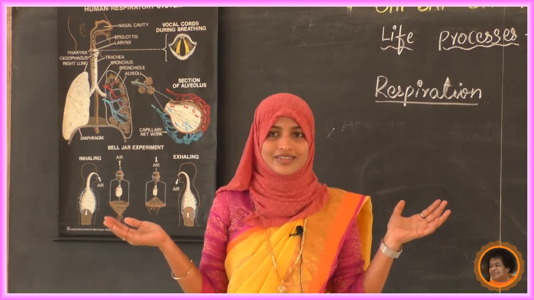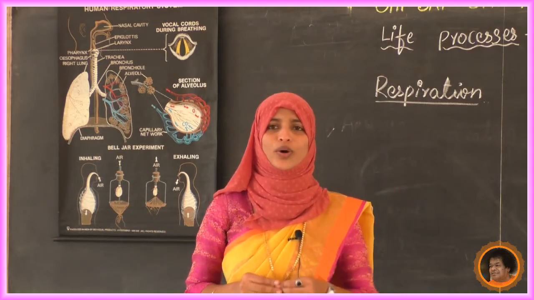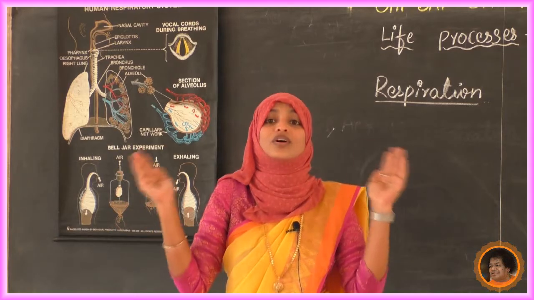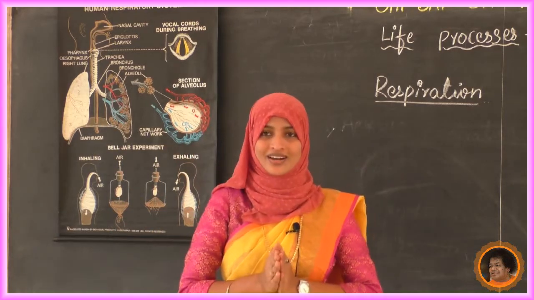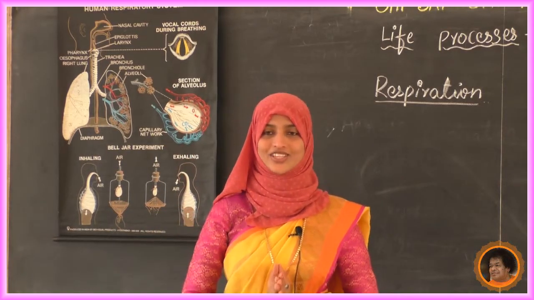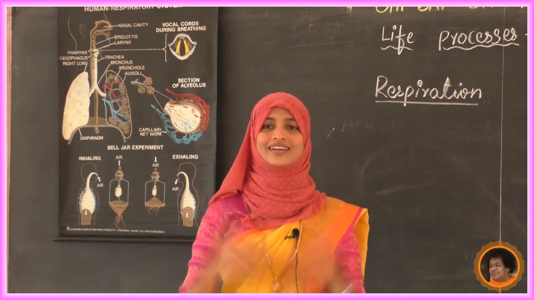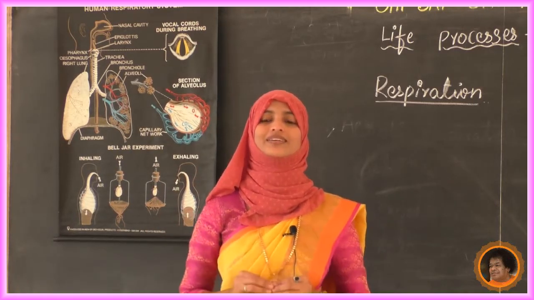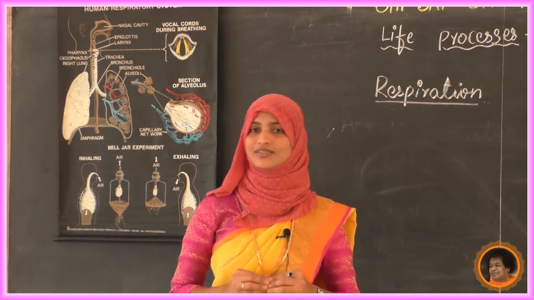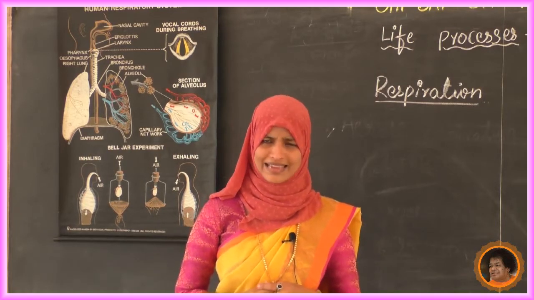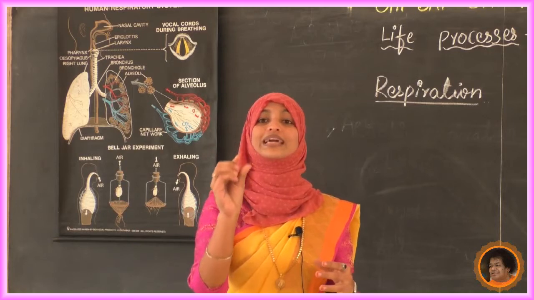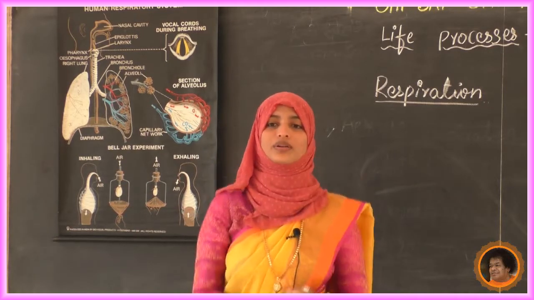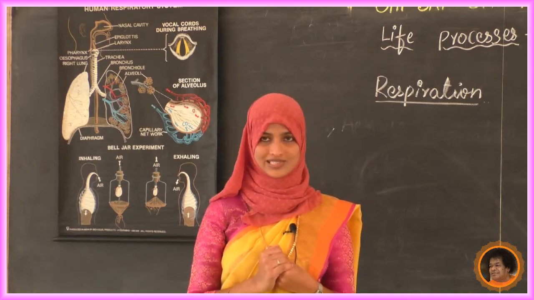These lungs are very delicate, but they are covered in a cage. Just as lions and tigers are controlled by putting them into a cage in zoos, our rib cage is present. It covers and protects our lungs.